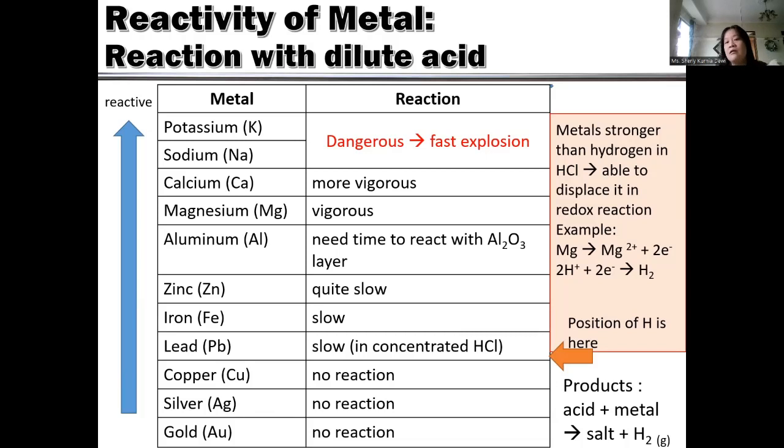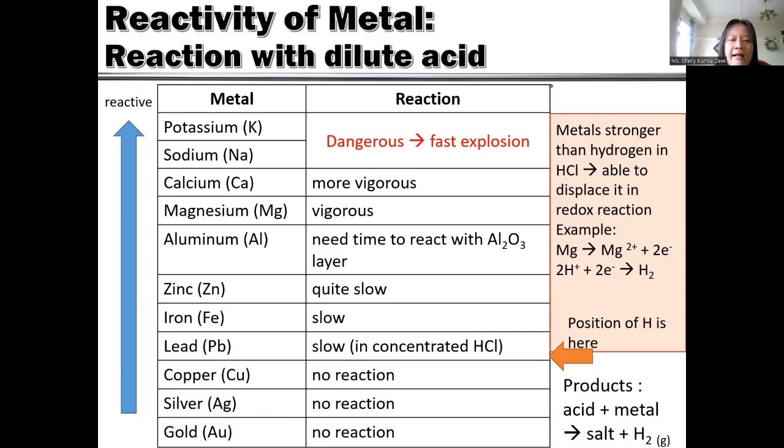Potassium and sodium are the most reactive metals on earth. They pull the partner of the hydrogen very rapidly. It's very dangerous. It's very exothermic, giving off a lot of heat, and it causes explosions. Don't do it at all.